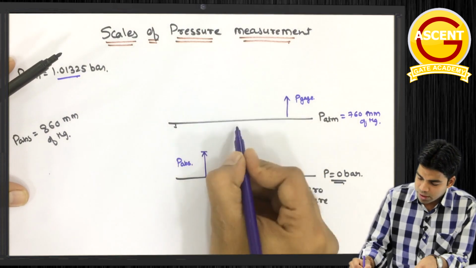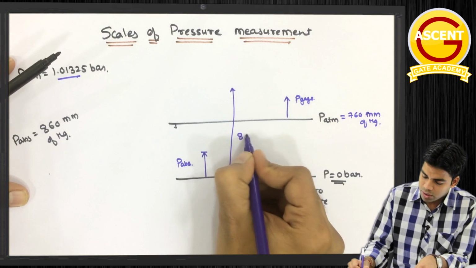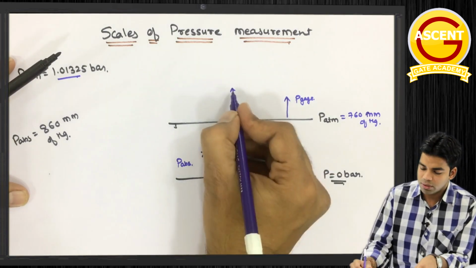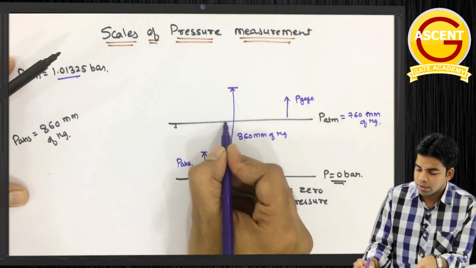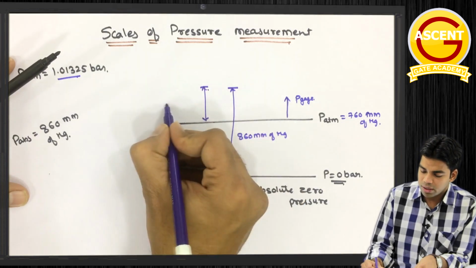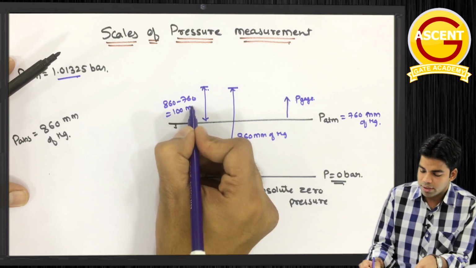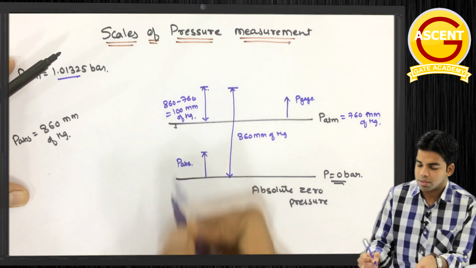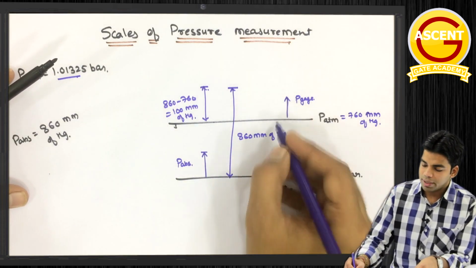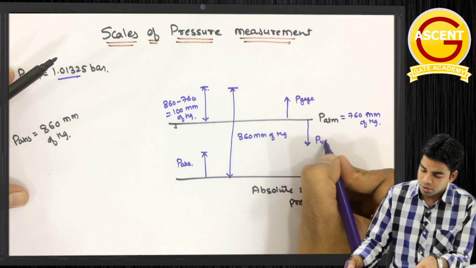So 860 mm of Hg, that means this will lie above this. This is suppose 860 mm of Hg. Okay, this will be the absolute pressure. If I want to measure the same pressure in terms of gauge, so gauge pressure क्या हो जाएगा? This distance, which is nothing but 860 minus 760, which is equal to 100 mm of Hg. As simple as that. That means above, इस पॉइंट के ऊपर जब हम मेजर कर रहे हैं, that is gauge pressure, और इस पॉइंट से अगर हम नीचे मेजर करें, then this will become vacuum pressure.